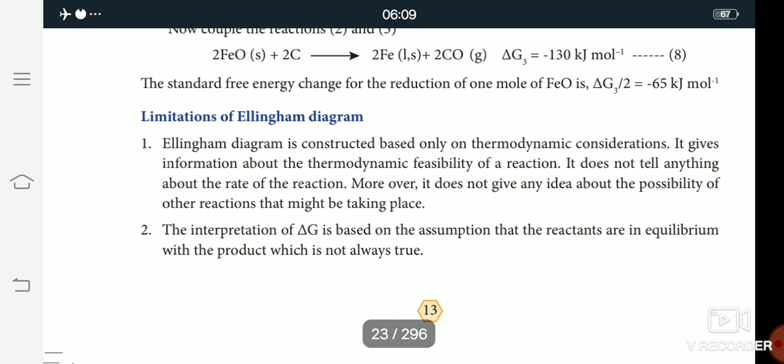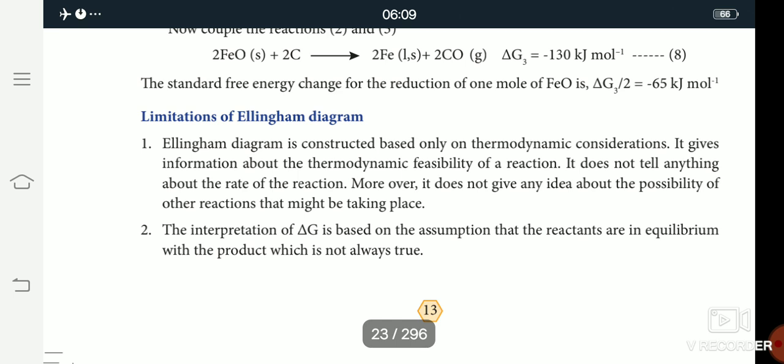In this Ellingham diagram, we studied the observations, applications and limitations. The limitation of the Ellingham diagram is one of the important questions.